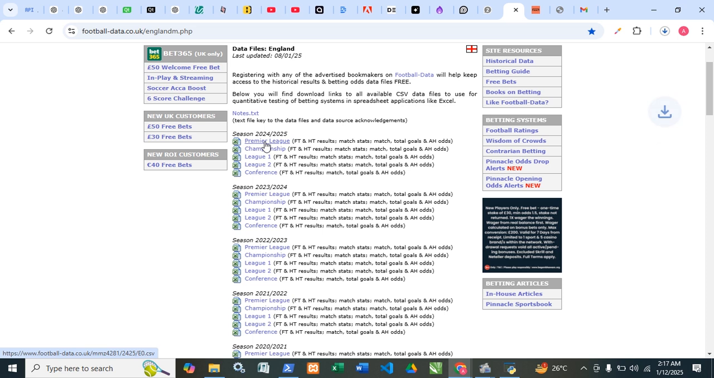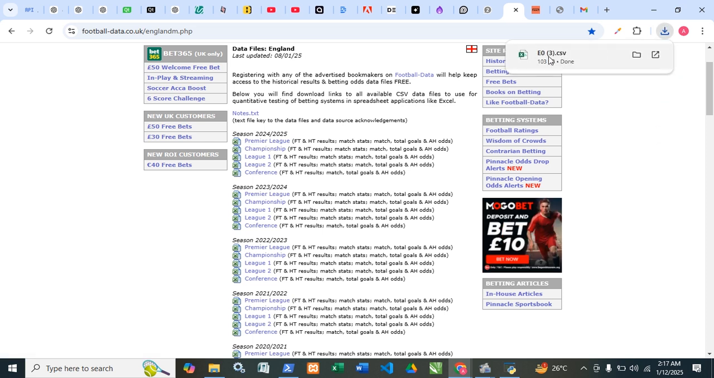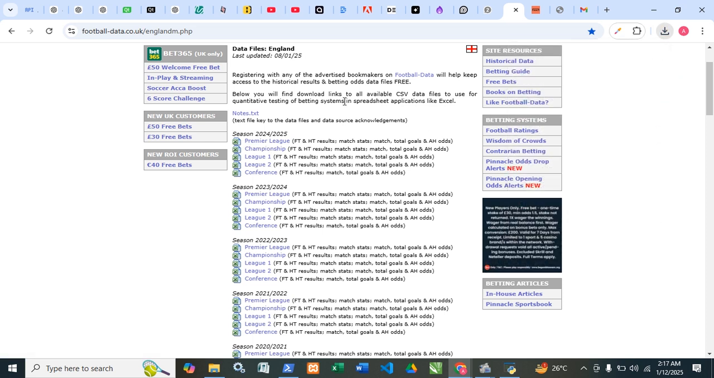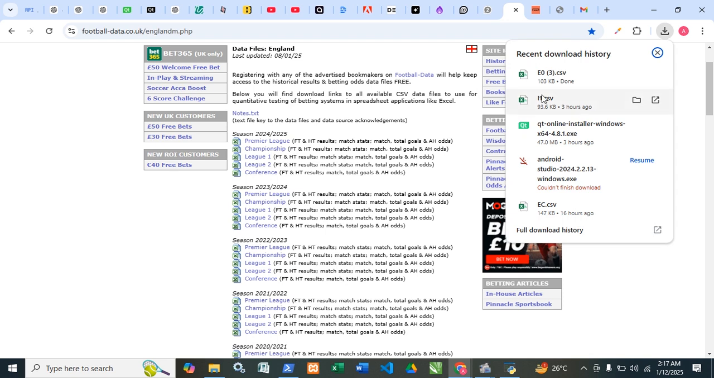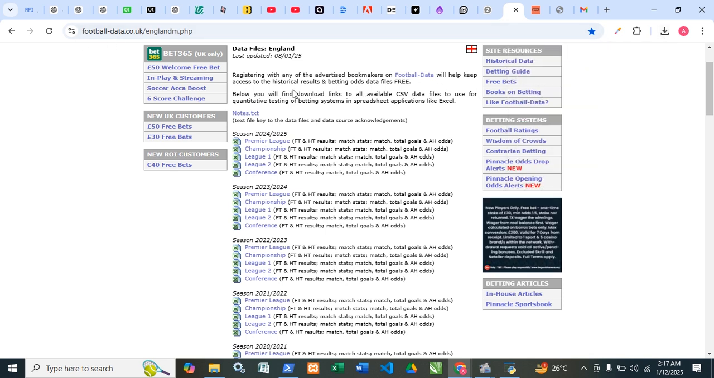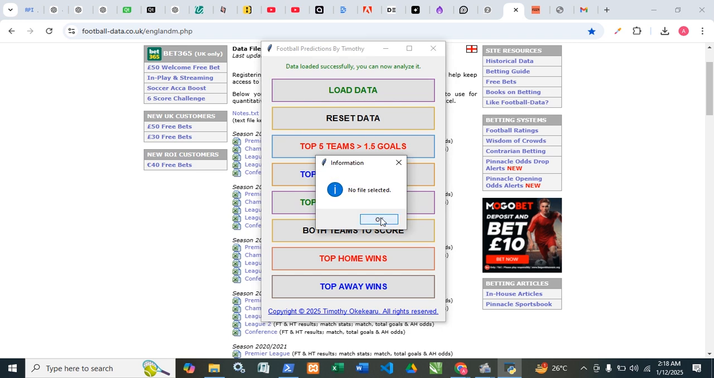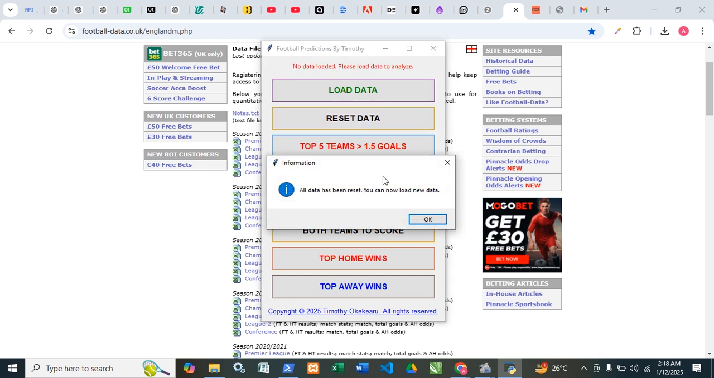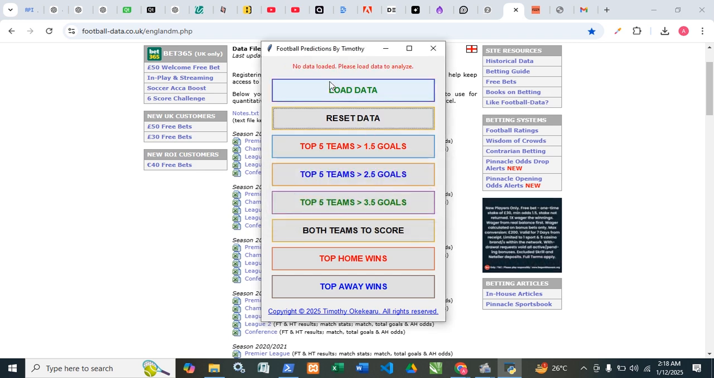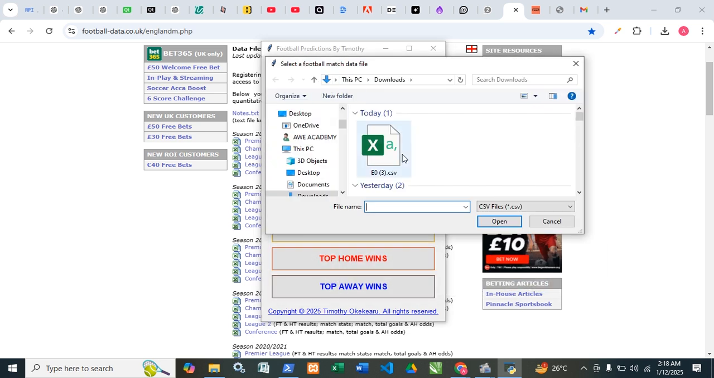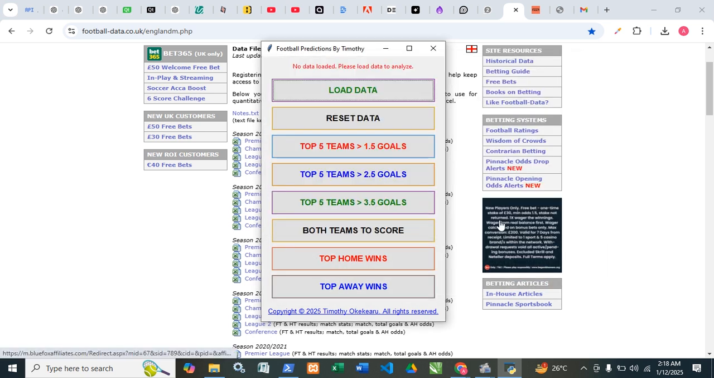We click on here, automatically, here it is. And this software works only with a CSV, all right? And this is the site that you are going to go to get the data that you need. So when you get it, just go here, open the software, reset, load data, select, this is the data that we downloaded, and click here.